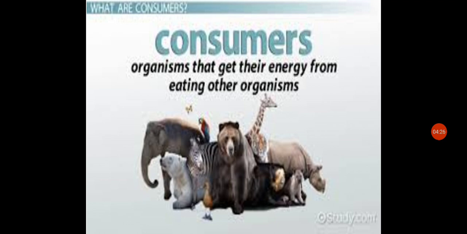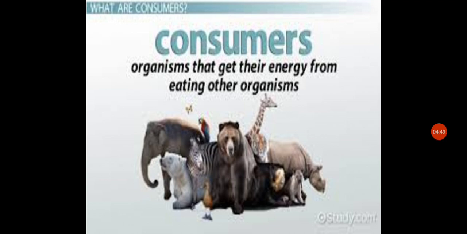Next is consumers. The consumers are the organisms that get their energy from eating other organisms. They are heterotrophs. They cannot synthesize their food and so depend upon producers for food. Consumers include all animals, fungi, protozoans, and many of the bacteria. The animals are the major consumers of ecosystem.